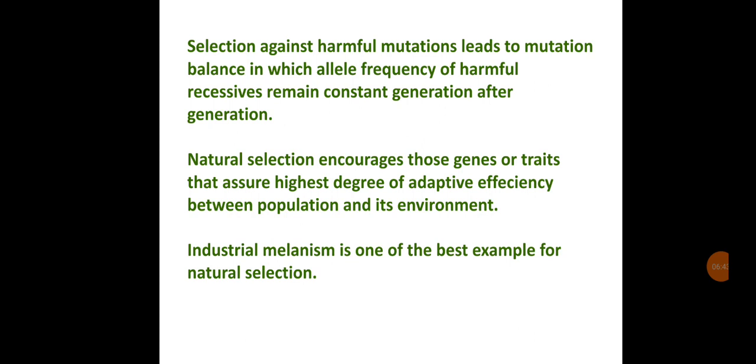Selection against the harmful mutation leads to mutation balance, in which allele frequency of a harmful recessive remains constant generation after generation. This natural selection encourages those genes or traits that assure highest degree of adaptive efficiency between the population and the environment. Industrial melanism is one of the best examples for natural selection.